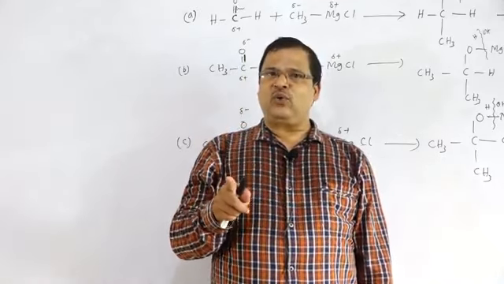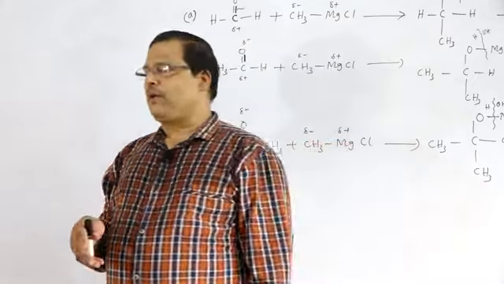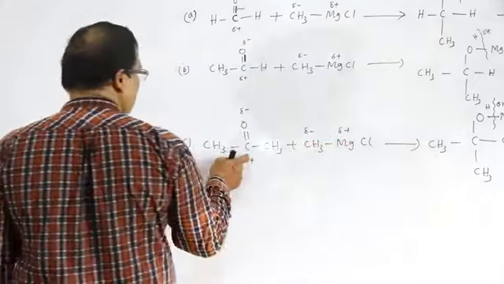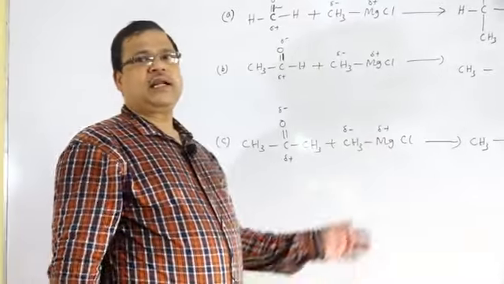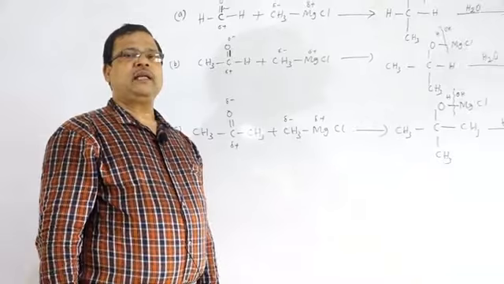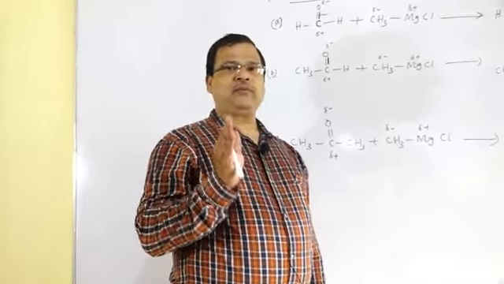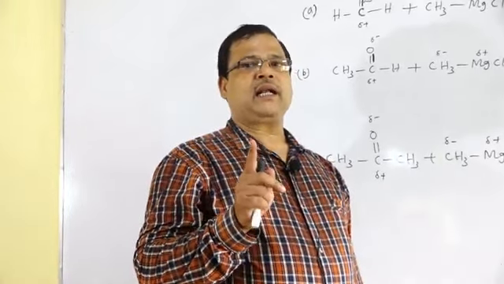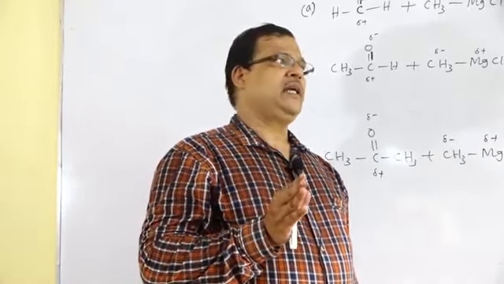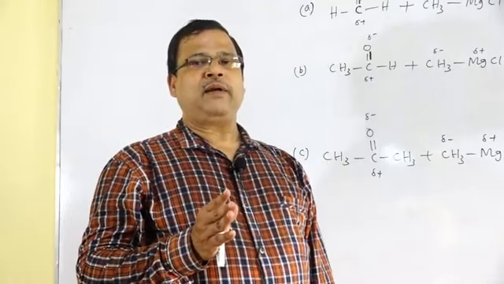All the ketones, that may be acetone, propanone, butanone, etc., all the ketones react with the Grignard's reagent followed by hydrolysis, and there is the formation of tertiary alcohol. So this is the suitable method where we can prepare primary, secondary and tertiary alcohols. So this is regarding the methods of preparation of the aliphatic alcohols.